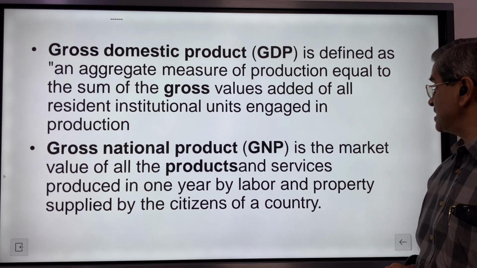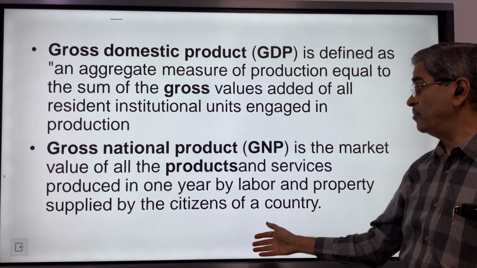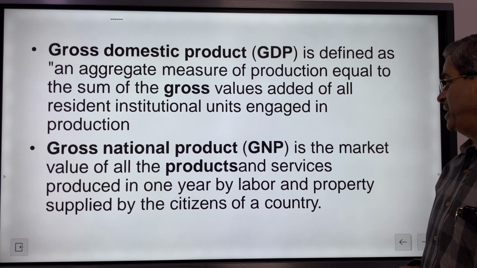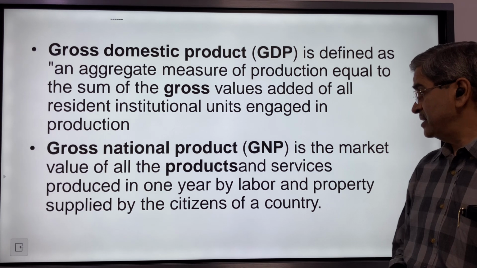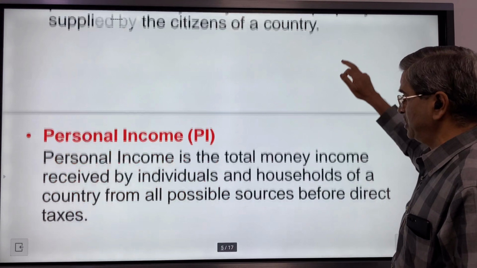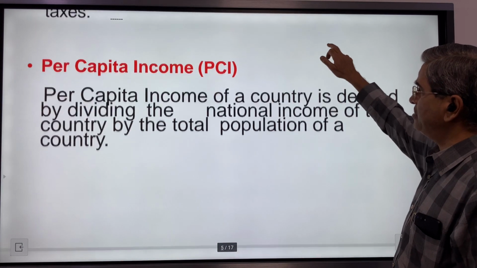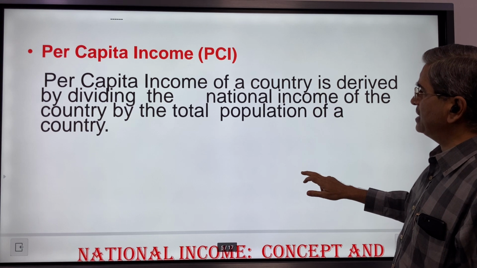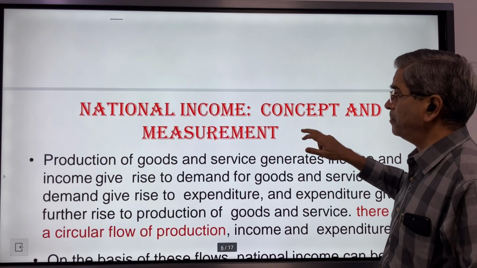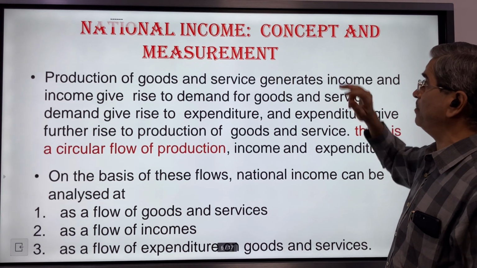Similarly, gross national product is a market value. This is a market value of all the products and services in 1 year by labor and property supplied by citizens of a country. So it's a simple terminology. And personal income, I have already talked to you, is what we individually earn. When you divide the national income by the total population in the country, you will get the per capita income, which is very, very important for economics and decision making.